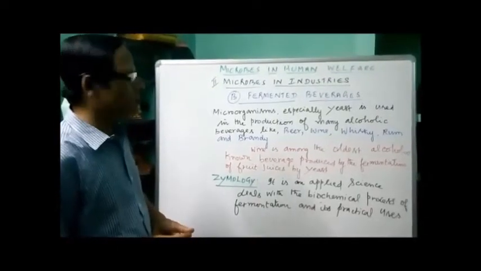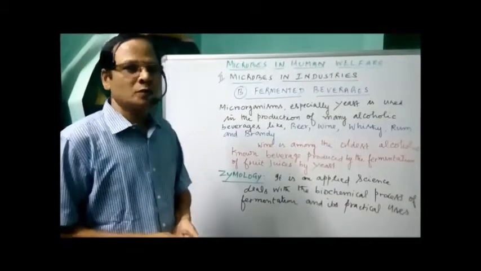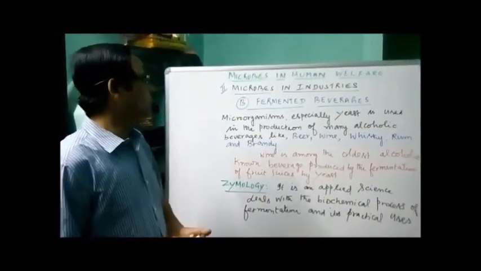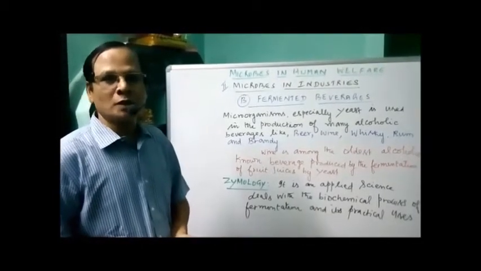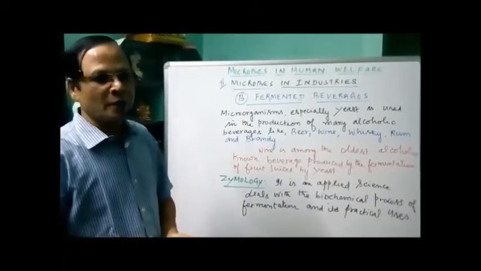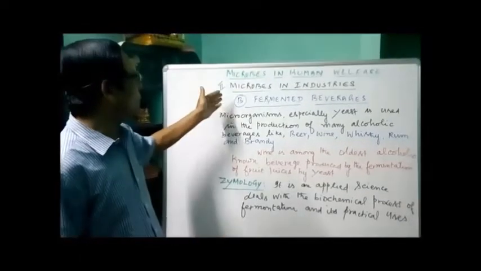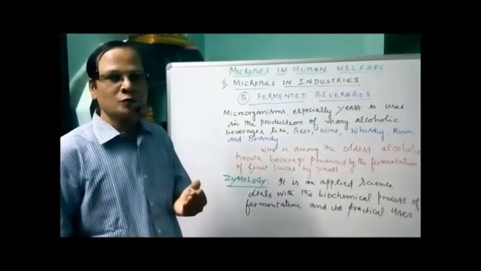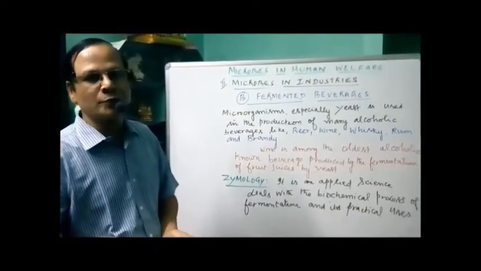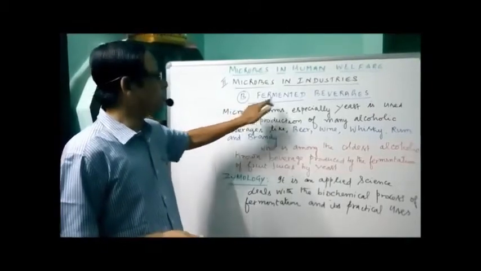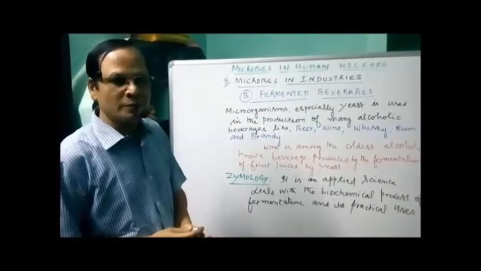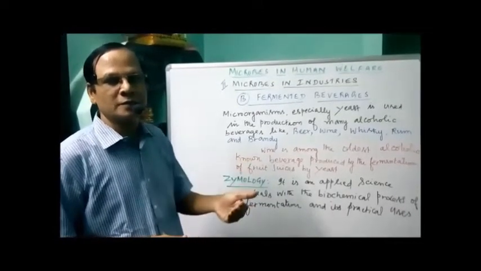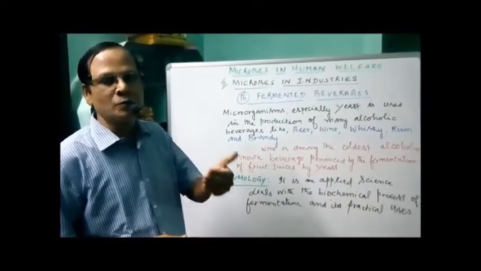Hi students, we have studied so far the role of microbes in human welfare, and we have completed microbes in household products, the first one. The second one is microbes in industries. Under microbes in industries we have three headings. Number one, antibiotics. Number two, fermented beverages. The next one is chemicals, enzymes and other bioactive molecules.